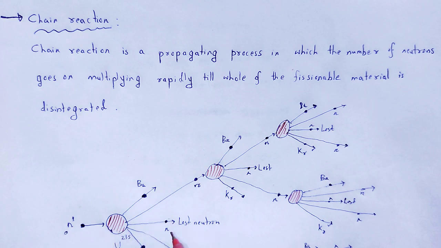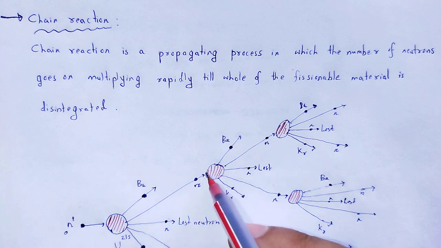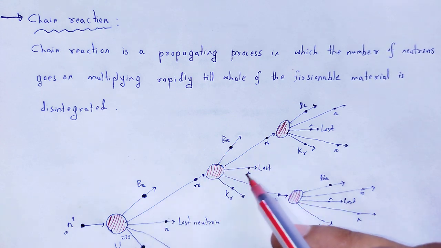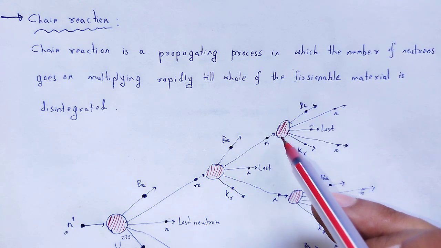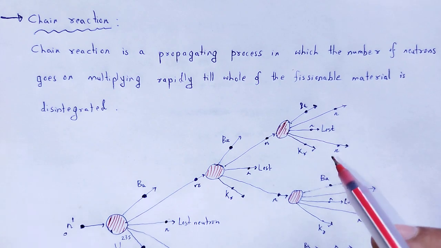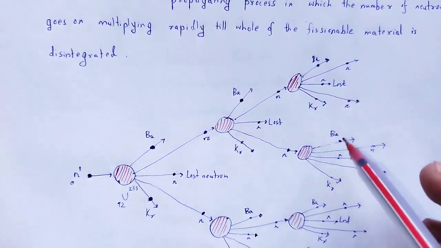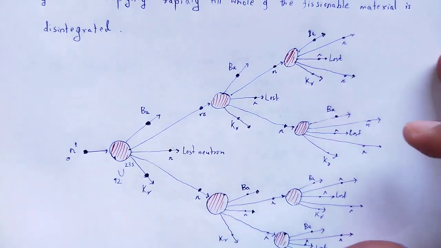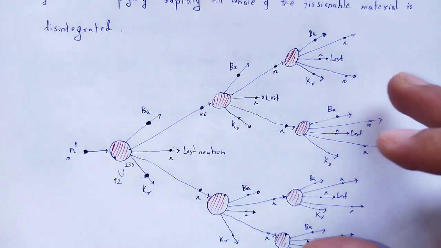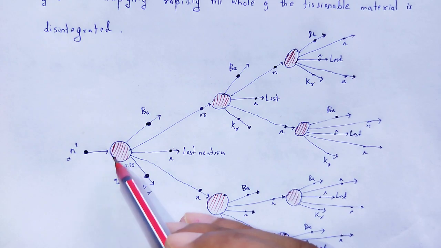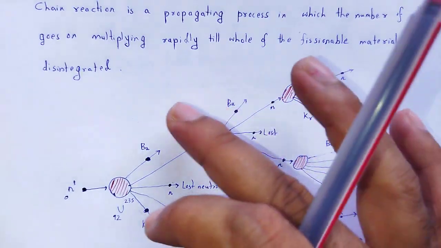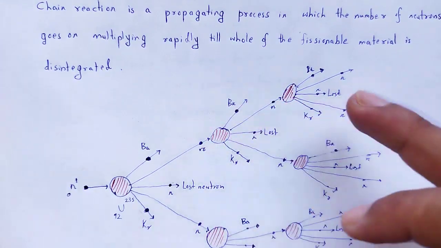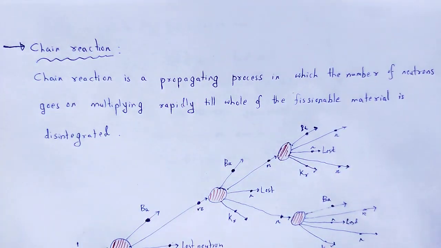In that process, 1 neutron is lost and another neutron further bombards uranium. Again it creates 3 neutrons with barium and krypton, 1 neutron lost, another 2 neutrons bombard uranium nuclei again, and it produces 3 neutrons, and that process continues like this in a chain until that uranium is disintegrated. That type of reaction we call chain reaction.